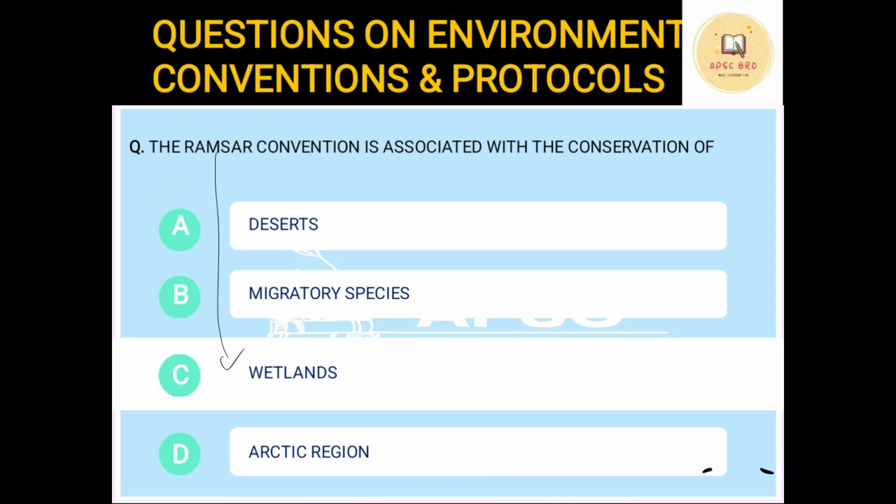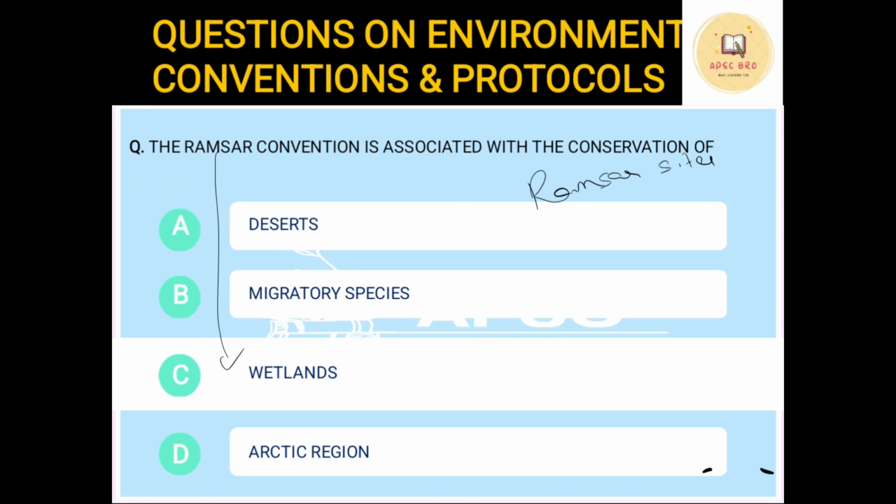Now, as far as the number of Ramsar sites are concerned, Ramsar Convention deals with the wetlands. What they do is that they declare certain wetlands as Ramsar sites. Once a wetland has been declared as Ramsar site, its conservation and preservation becomes the duty of that government.